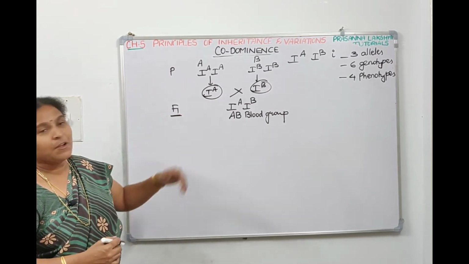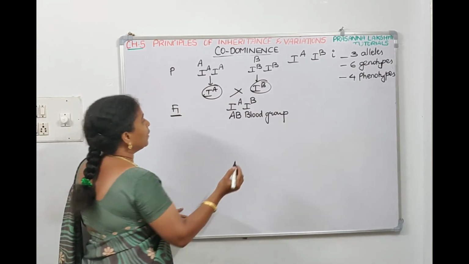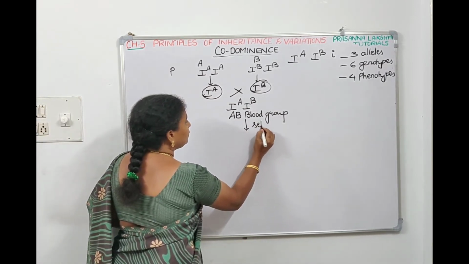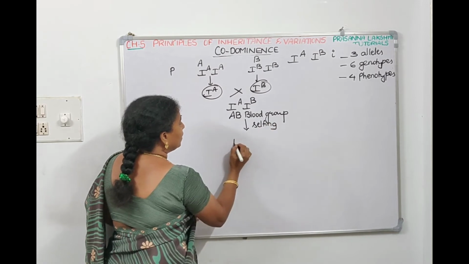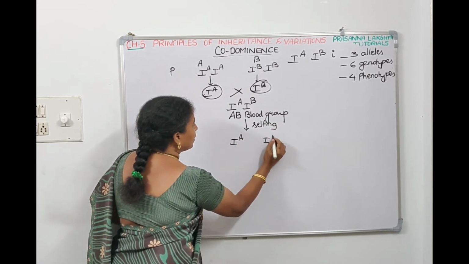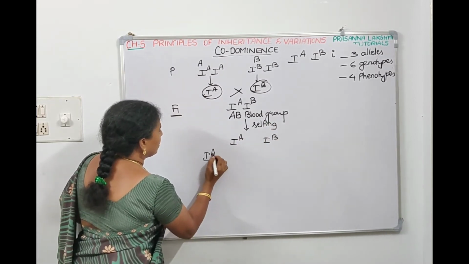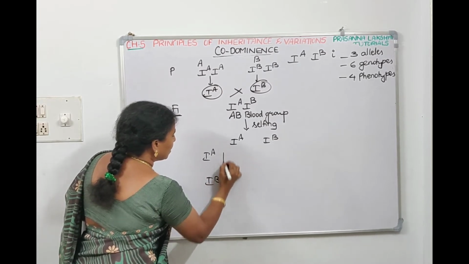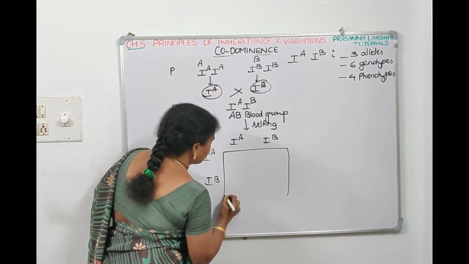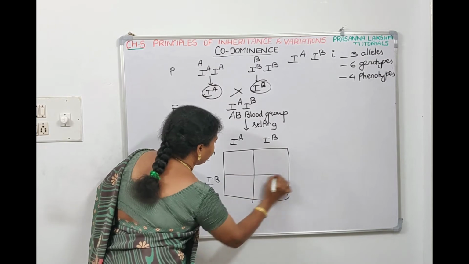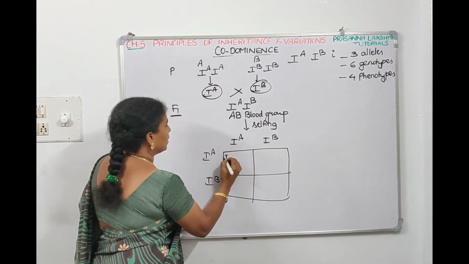Now, if we do selfing for F1 generation, then we get IA, IB. So the Punnett square we have to draw this way. IA, IB.